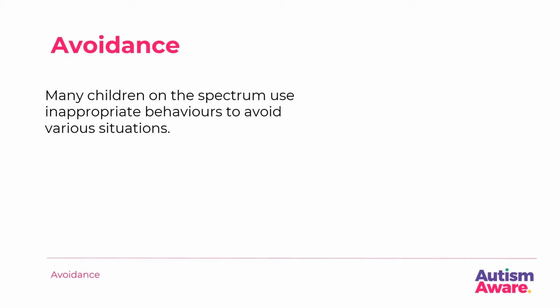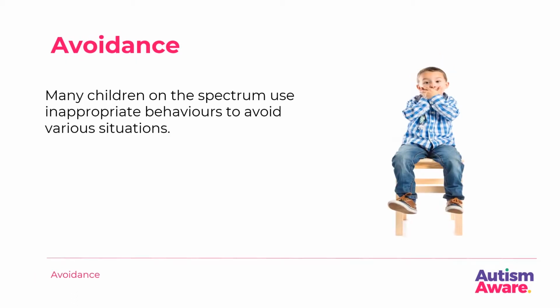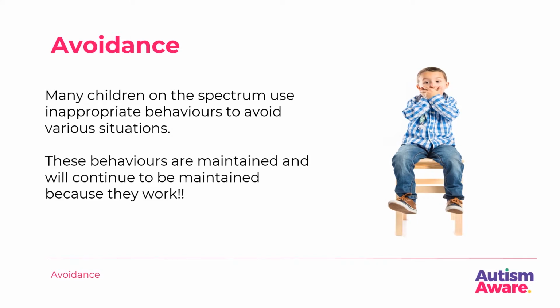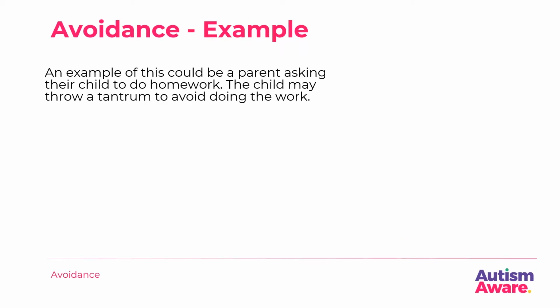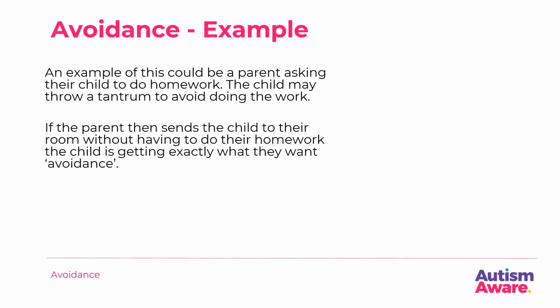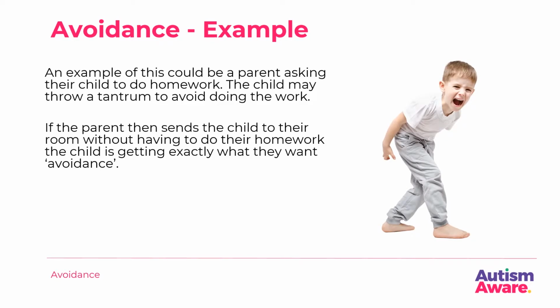Many children on the spectrum use inappropriate behaviours to avoid various situations. These behaviours are maintained and will continue to be maintained because they work. An example of this could be a parent asking their child to do their homework. The child may throw a tantrum to avoid doing the work. If the parent then sends the child to their room without having to do their homework, the child is getting exactly what they want: avoidance.